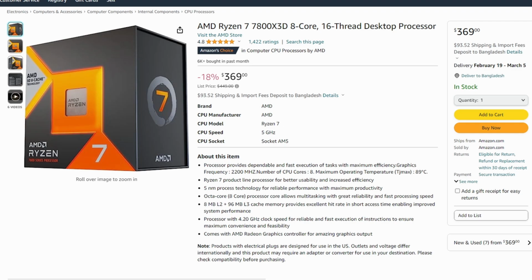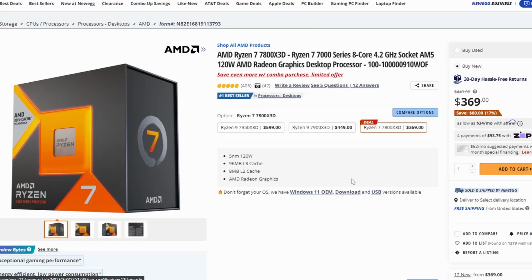And let's look into the 8-core variant, which is the 7800X3D. This one got again a decent cut, 18%, compared to the 7900X3D. That was not big, but still a decent amount. 18% is pretty good, from 449 to 369. Nice. Also on Newegg, the pricing looks absolutely similar, 369. So you can save again 17% or 18%, whatever, $80 saved. 369 all around, previously 449.